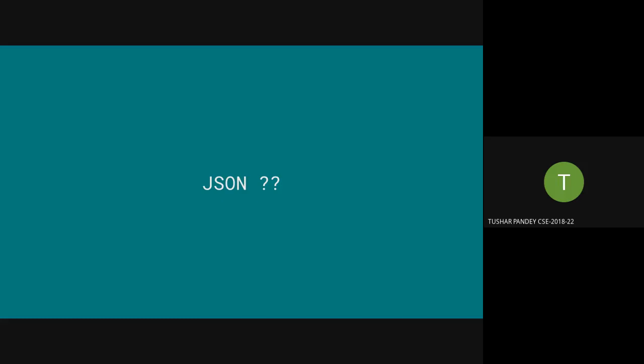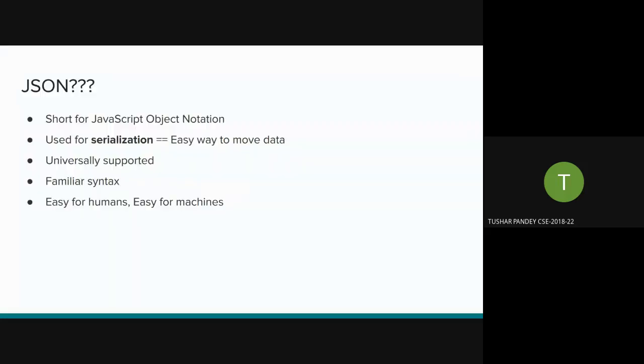So we made a request, the server processed it, gave us some data. The data was in JSON. So what is this JSON? We've heard it quite a lot by now. We'll look into it. What is JSON? So JSON is short for JavaScript Object Notation. I'll tell you why JavaScript is used here. It is actually very interesting. It is used for serialization. That is an easy way to move data.